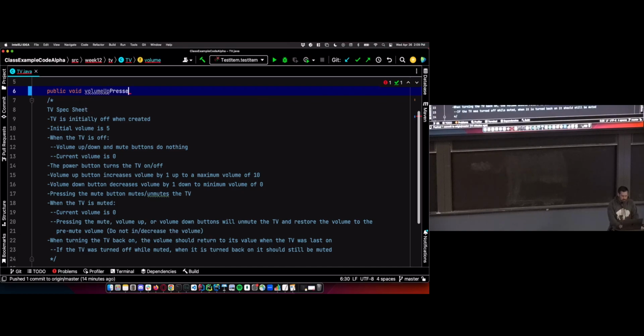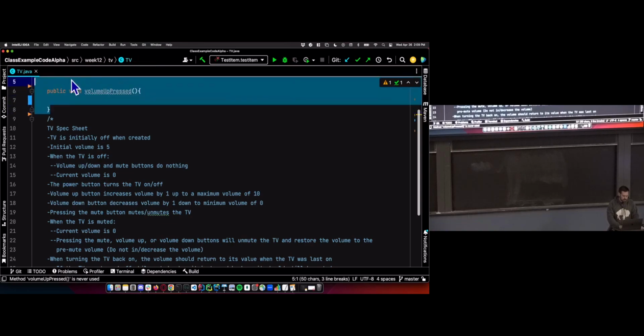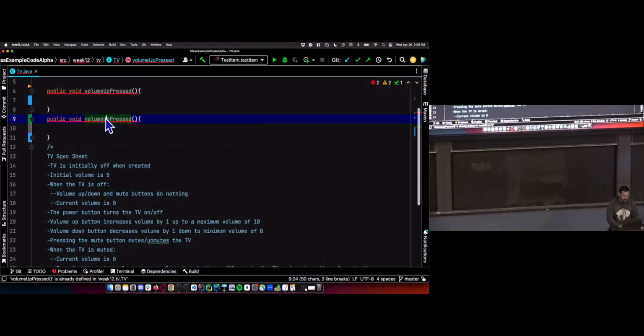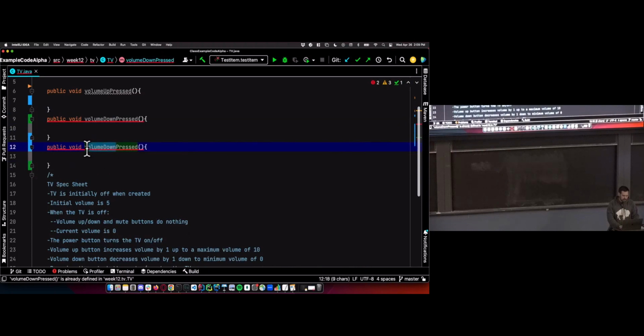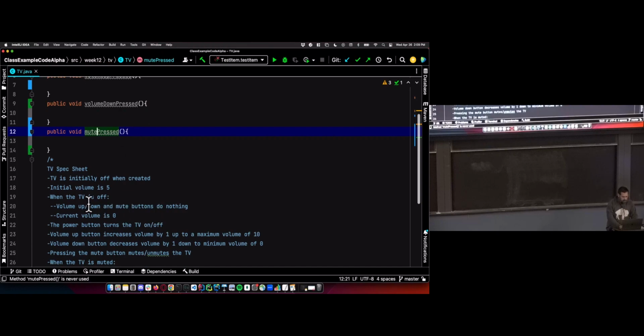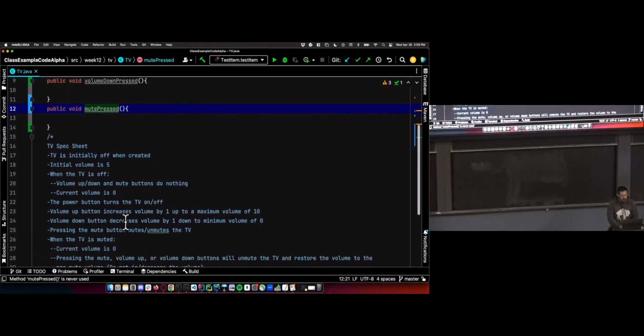Volume up pressed. Volume down pressed. And mute pressed. So we got 3 buttons right off the bat. Volume up, volume down, mute, do nothing. Current volume is 0. We'll still go back around to that one. Power button.